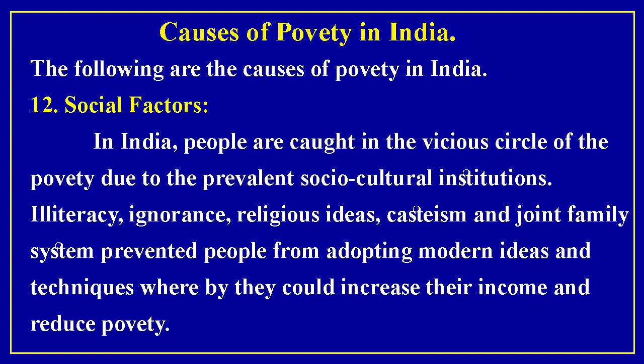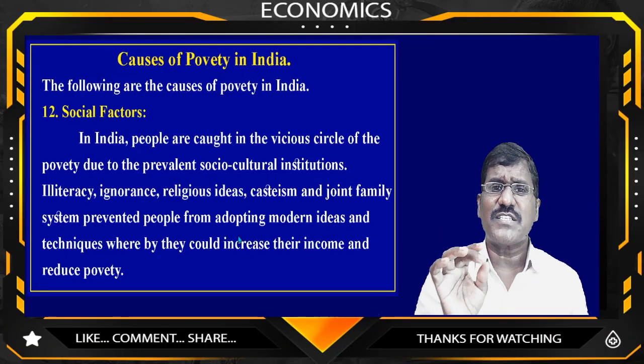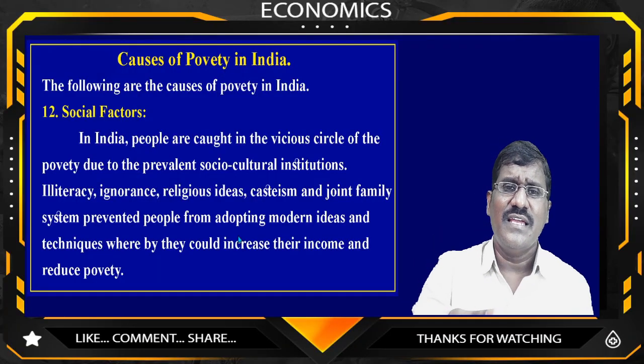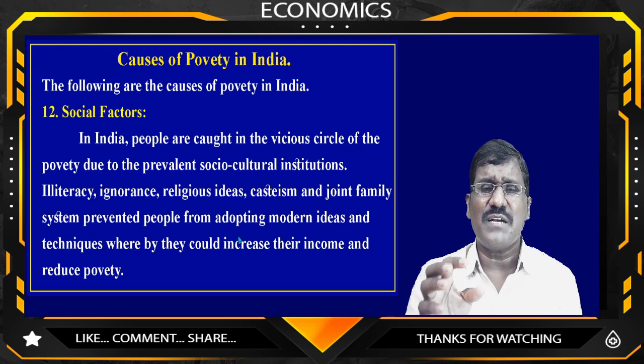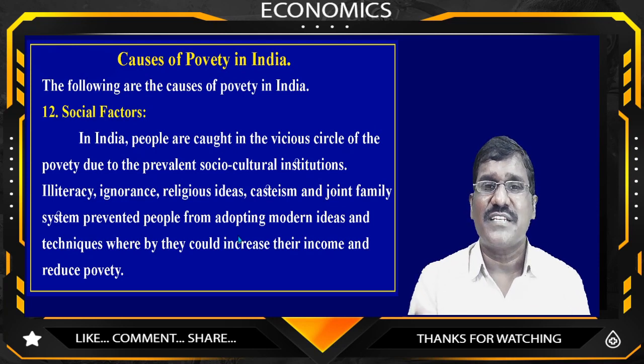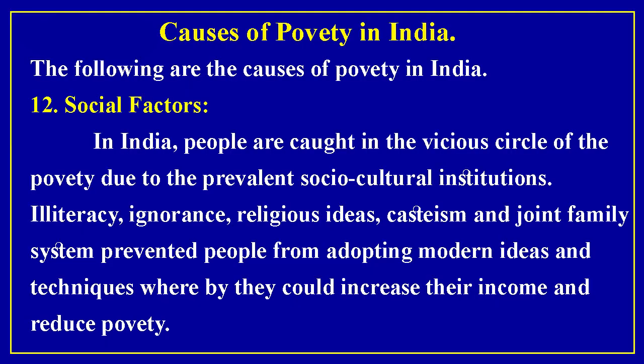So most of the people are illiterate. According to census, nearly 80% of people are illiterate. Due to illiteracy, they are following traditions, they are following old beliefs, they are not interested to participate in economic activities, they believe in the karma theory.